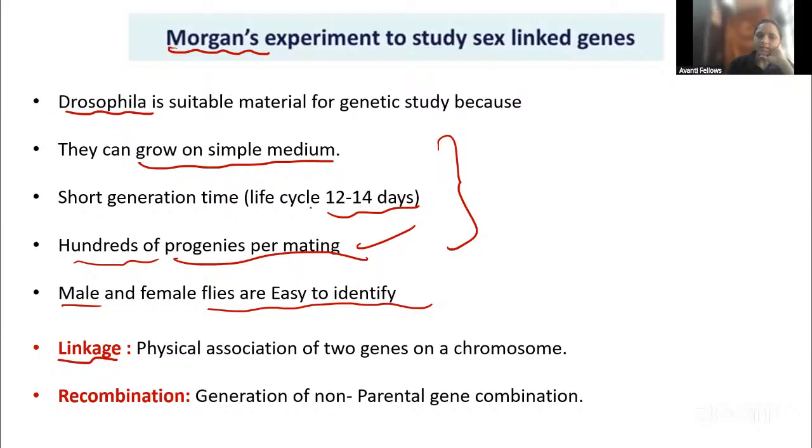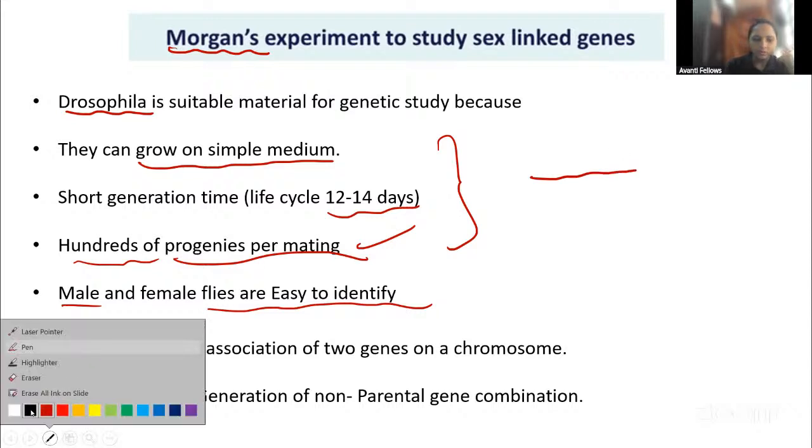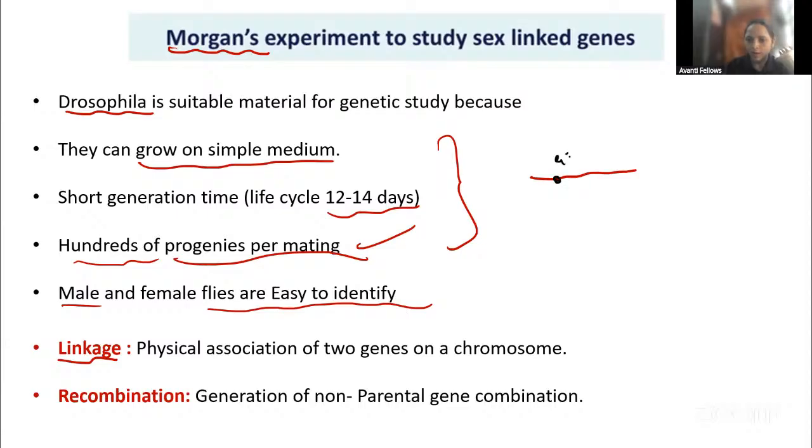While studying, in the Morgan experiment, he gave the concept of linkage. Linkage means, if you take a chromosome, on the chromosome there are two genes located, right? This is gene number 1 and this is gene number 2. The distance between these two genes, the physical association of these two genes, is called linkage. Either they may be far or they may be near. If they are near, we call them linked genes. If they are far, they are called unlinked genes. When we are talking about linked genes, there will be no recombination.